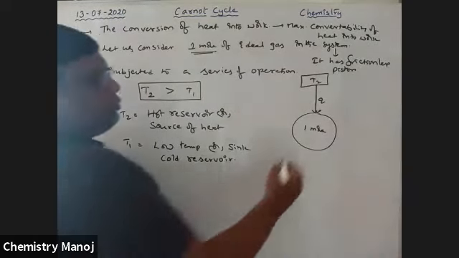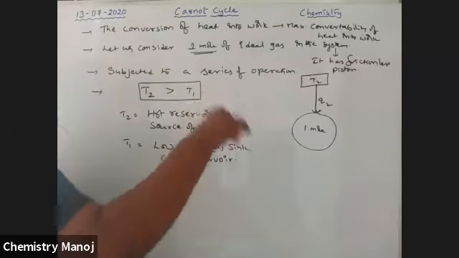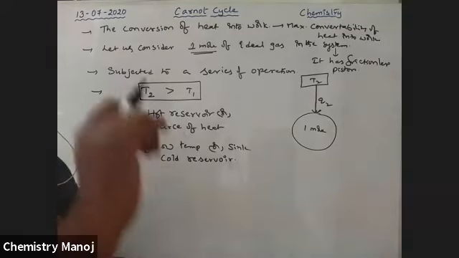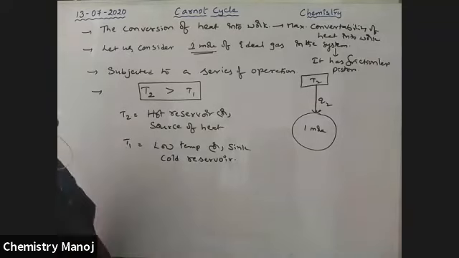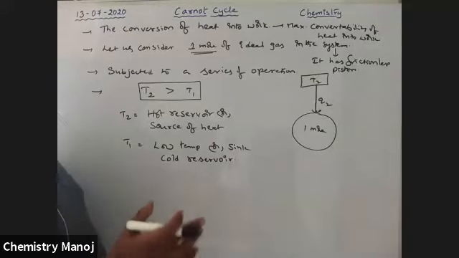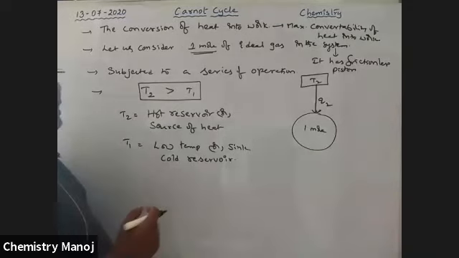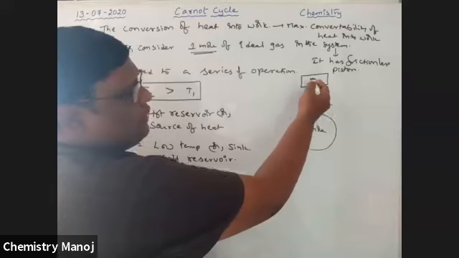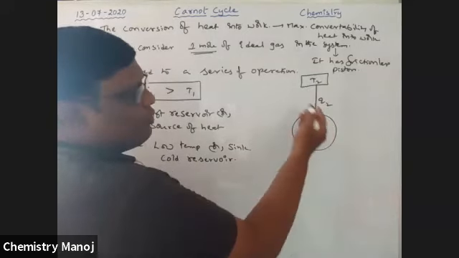That will be Q2. Q2 is the heat supplied to the system. Frictionless piston means it is free to move, with no upward force and no backward repulsive forces.